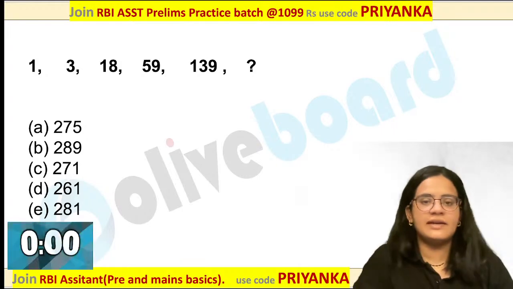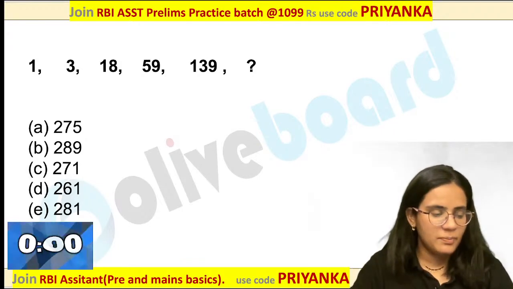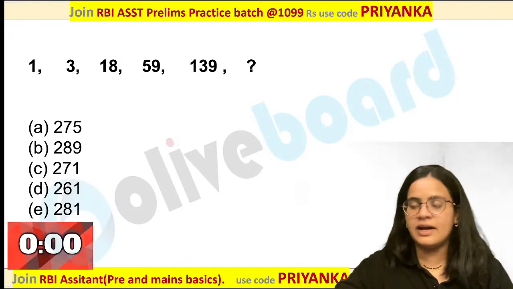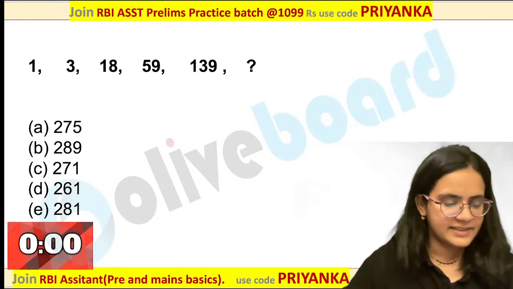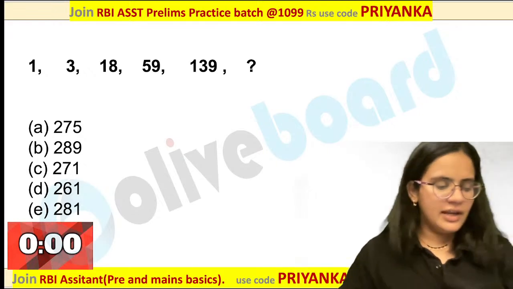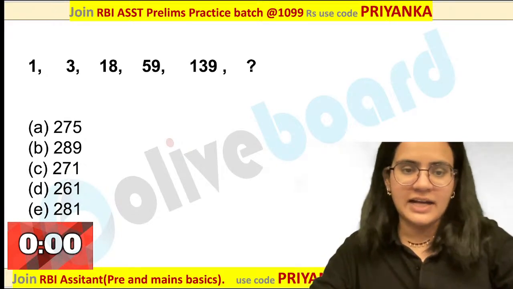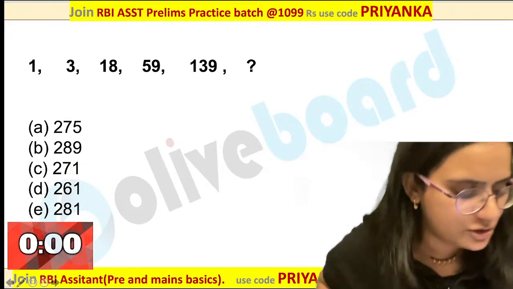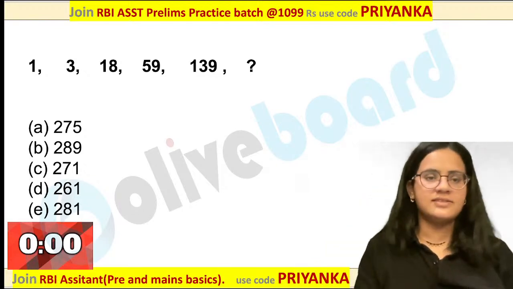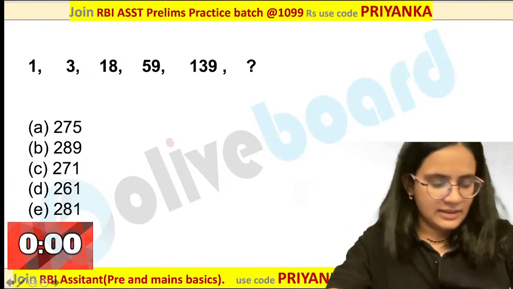Abhi is getting the answer already. He is saying 271. Okay, what a performance. Yes, 271 is the perfect answer here. Excellent performance by Abhi. Very good. What is the logic? Can you quickly tell me what is the logic over here? Fayaz Gani is also getting it. Wonderful. 271 is the perfect answer over here.